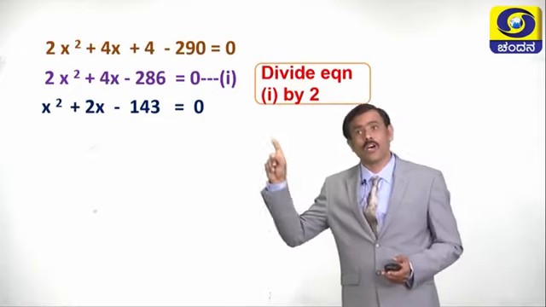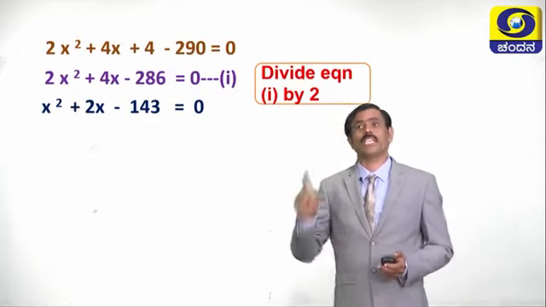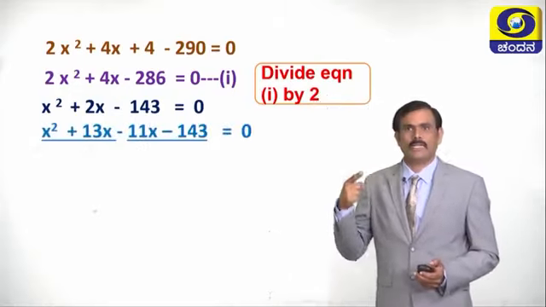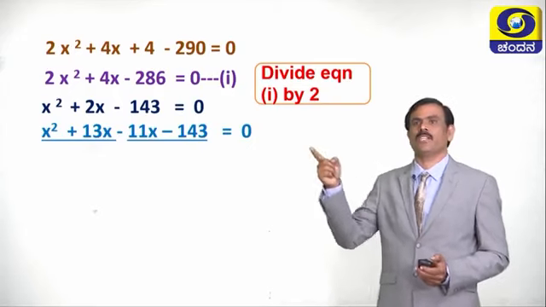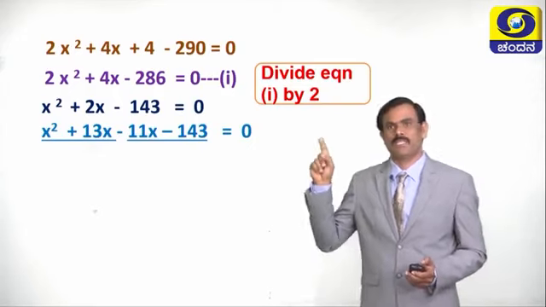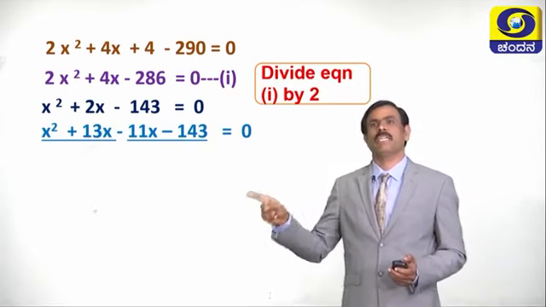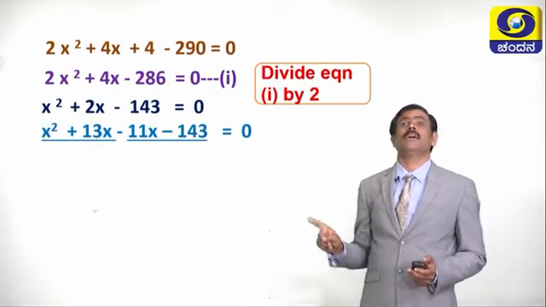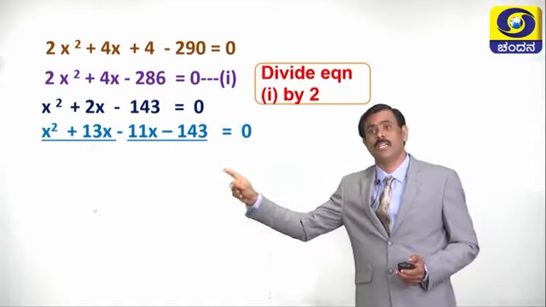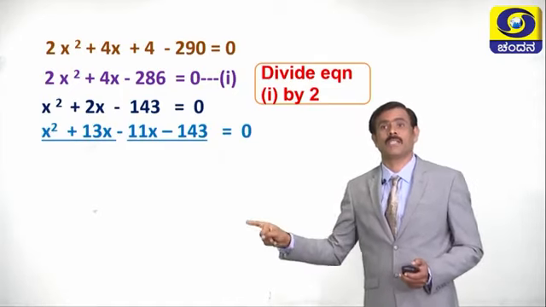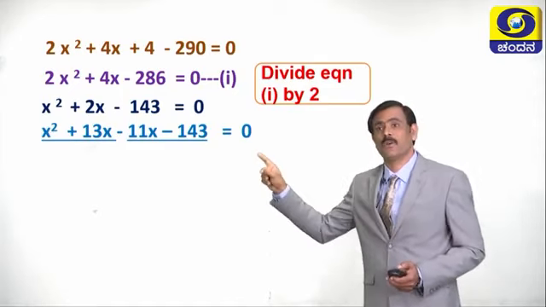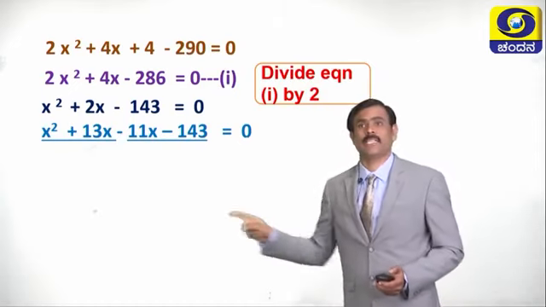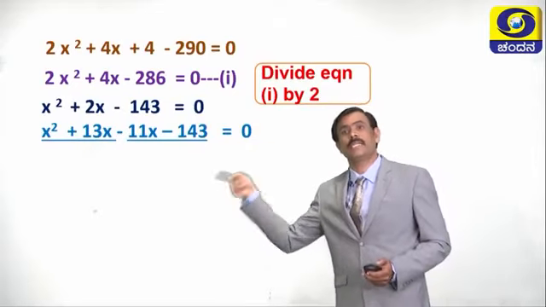Now, let us solve this problem by using the factorization method. What is the next step in the factorization method? Writing x² + 2x − 143 = 0 as x² + 13x − 11x − 143 = 0. Already we have discussed how to write it in this form. What is common in the first group? In the first group, we can take x common. In the second group, we can take 11 common.